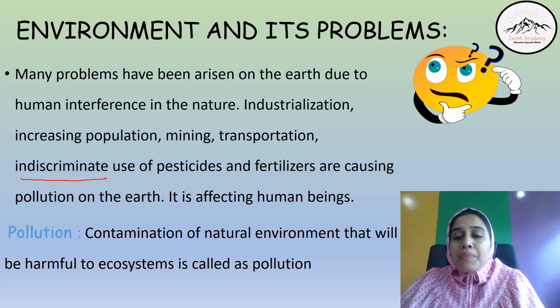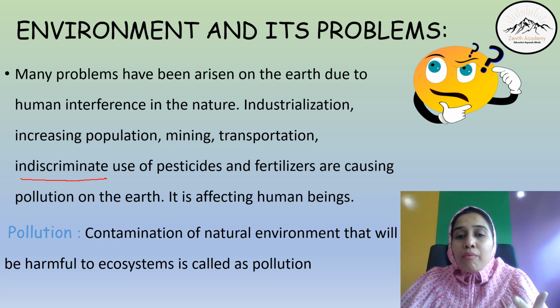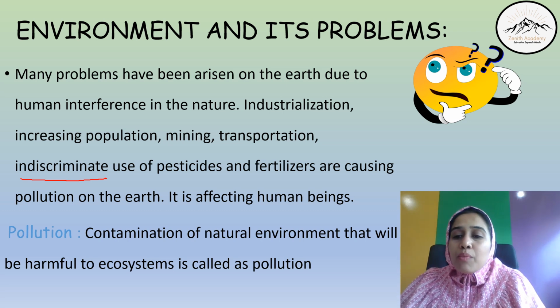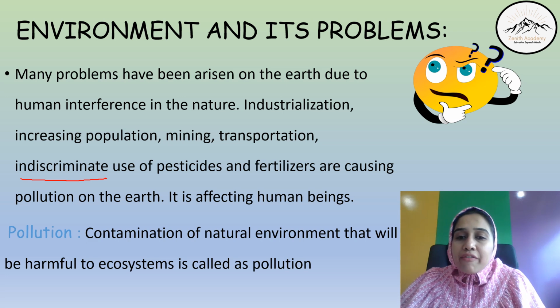Indiscriminate use means unlimited use. There is no proportion or limit to how much pesticides and fertilizers are used. So all these activities are causing pollution on earth, and it is affecting human beings adversely. Not only human beings, but the flora and fauna also.